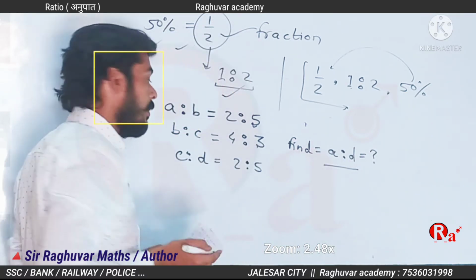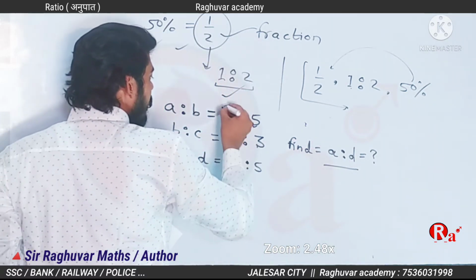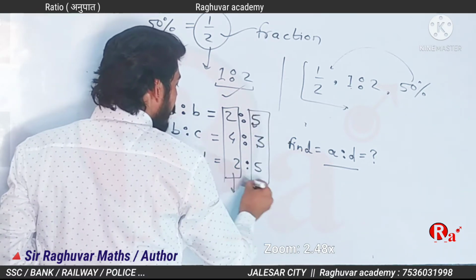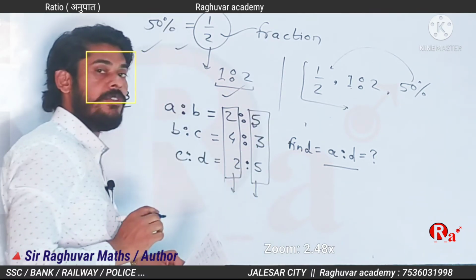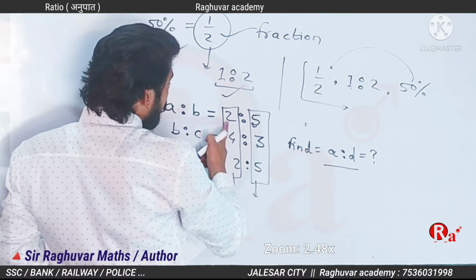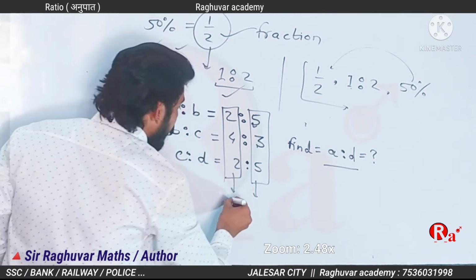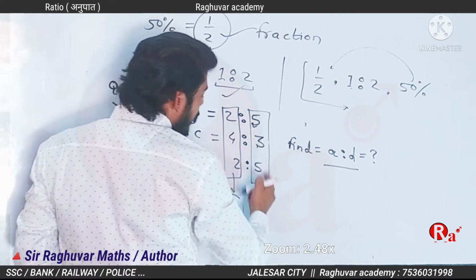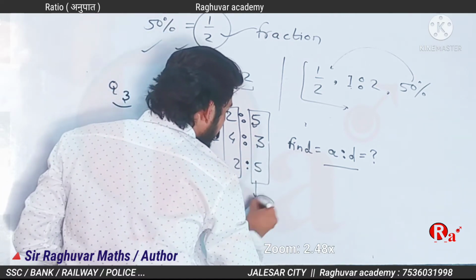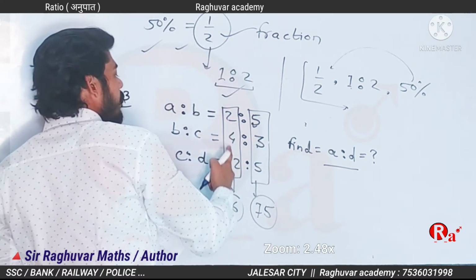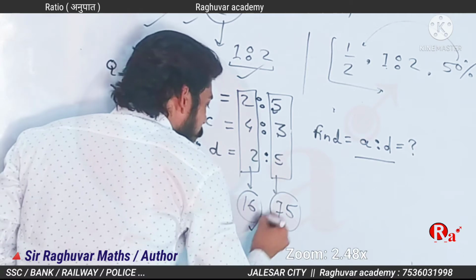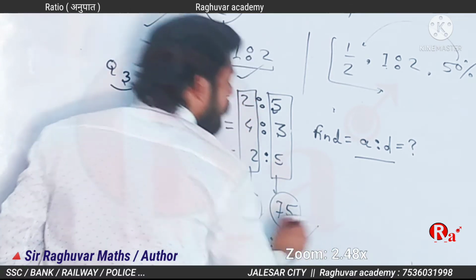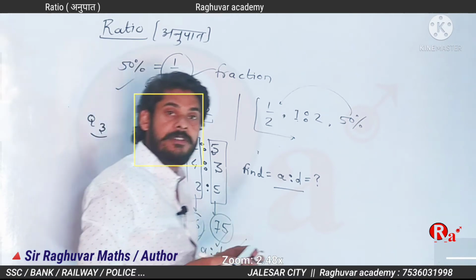You find the A ratio D directly: multiply by this. For example, 4 to 8 and 8 to 16, or 5 to 3 and 3 to 15, and 15 to 5 and 5 to 75. You multiply these together, and you find out the A ratio D directly. Are you getting this point?